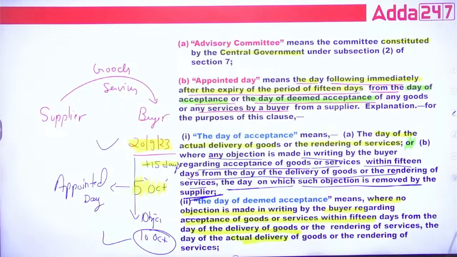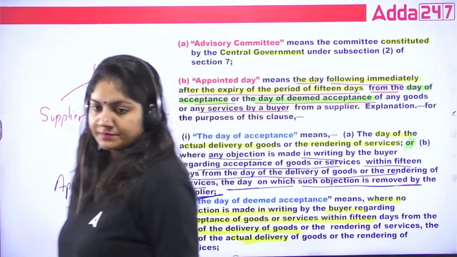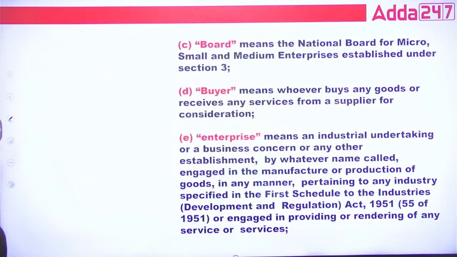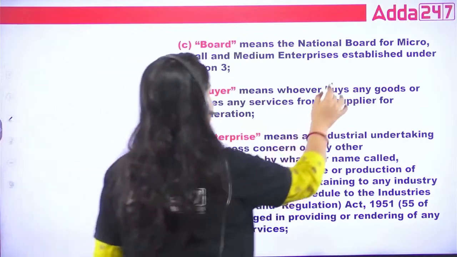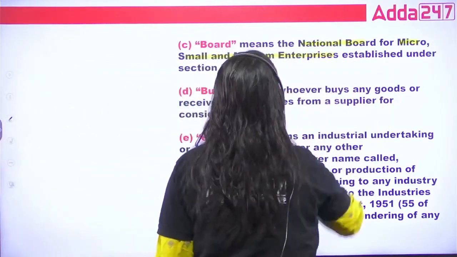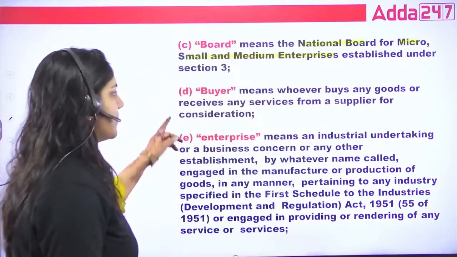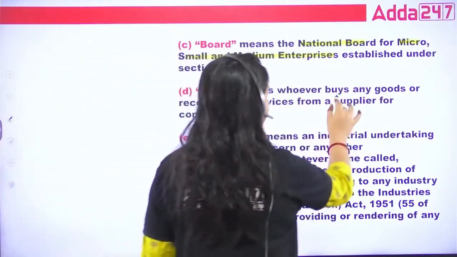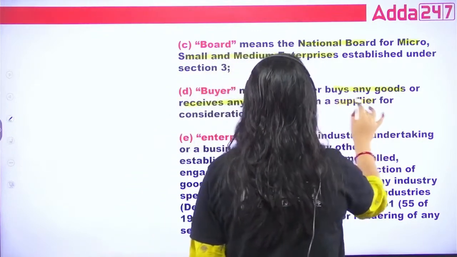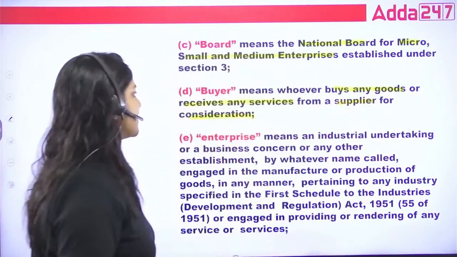Okay, so this is an important one. Now, what is board? Board is the National Board for Micro, Small, Medium Enterprise. This is board. Buyer is whoever buys any goods or receives any services from the supplier for consideration. That is called buyer.